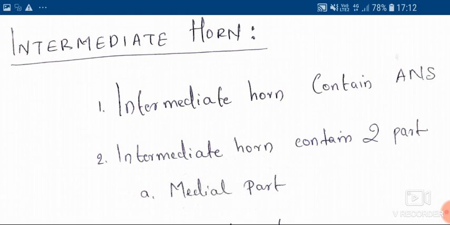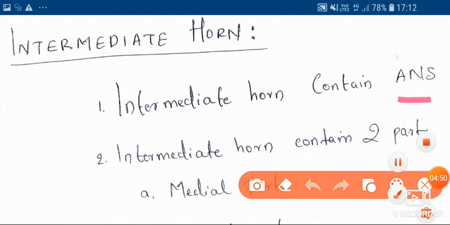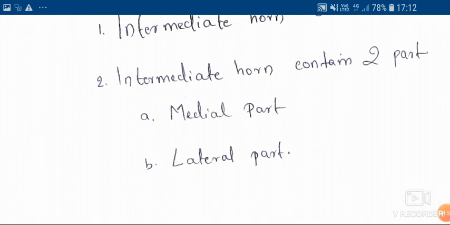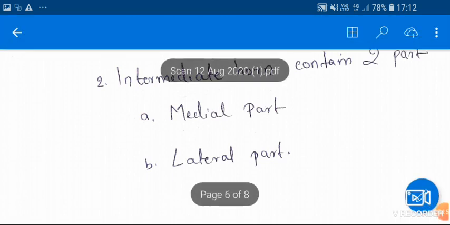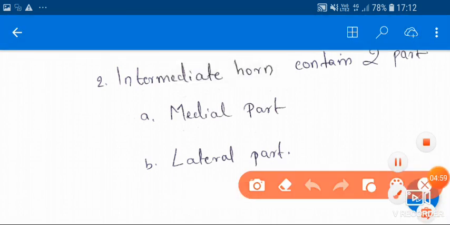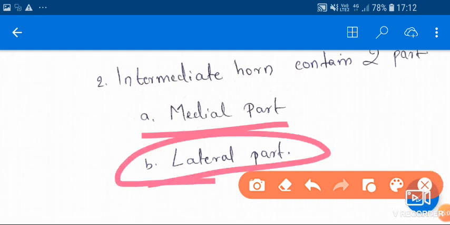And this is the next content, that is the intermediate horn. The intermediate horn contains the autonomic nervous system. The intermediate horn contains two parts, that is the medial part and the lateral part. The medial part gives the pathway to the parasympathetic chain, and the lateral part gives the sympathetic chain.